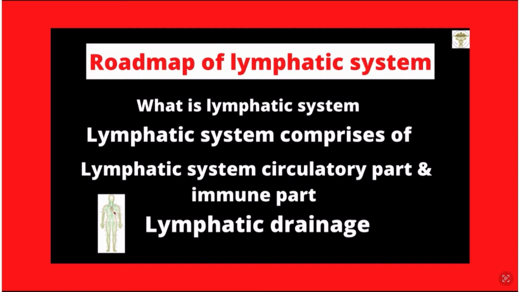First I will discuss what the lymphatic system is. It comprises lymph capillaries, lymphatic vessels, lymph fluid and many immunological parts. Then I will classify the lymphatic system into a circulatory part and an immune part. After that, the most important topic related to the lymphatic system, lymphatic drainage. This is the most important topic and I will discuss it in a very easy manner.